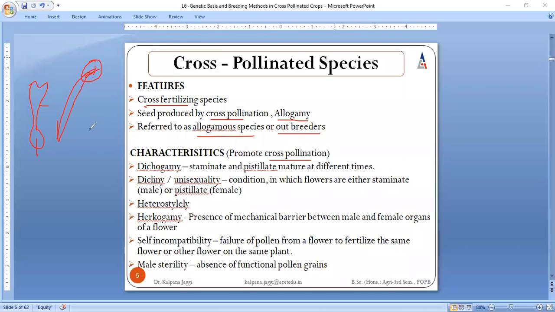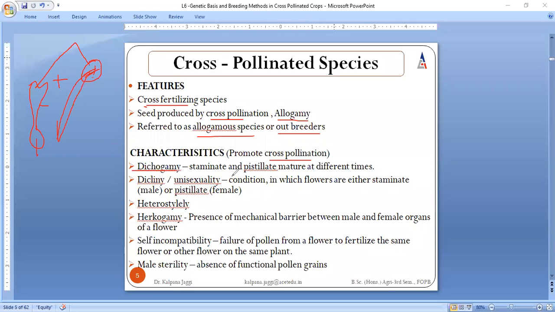Now, why is cross pollination taking place? There are many reasons that result in cross pollination. Very first is that both these sex units, which we call the female unit and male unit, are maturing at different times. So this is the reason that when these pollen grains mature, they are no more available to the stigma of the female part, and as a result they are not compatible with each other and are not fertilizing together. Second, this is said to be dichogamy.